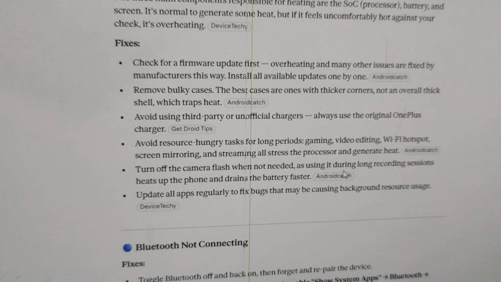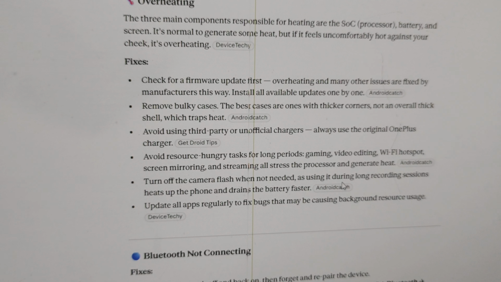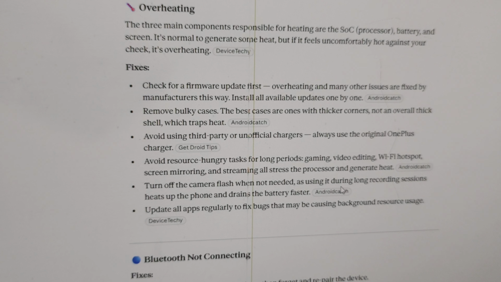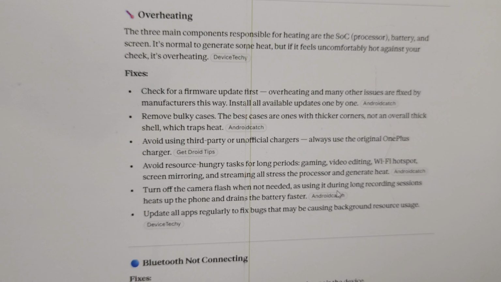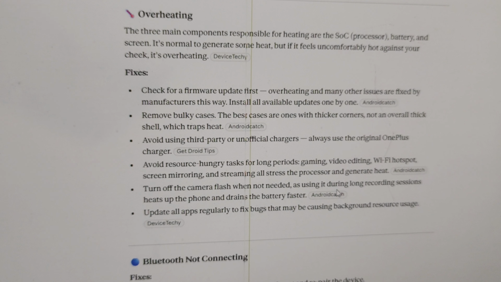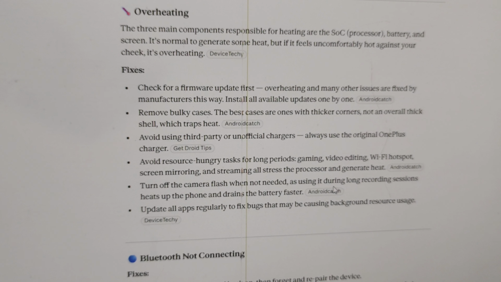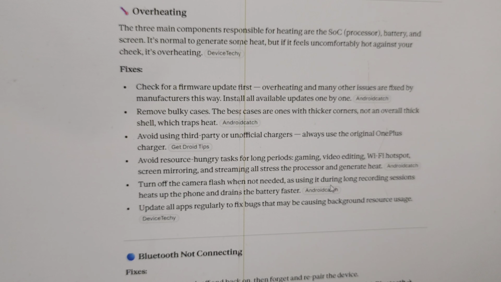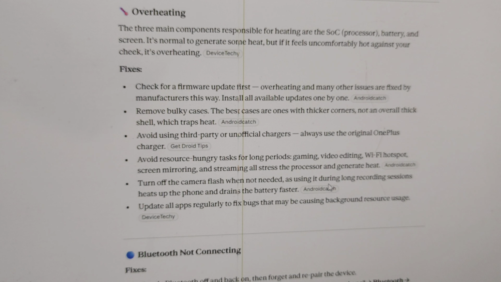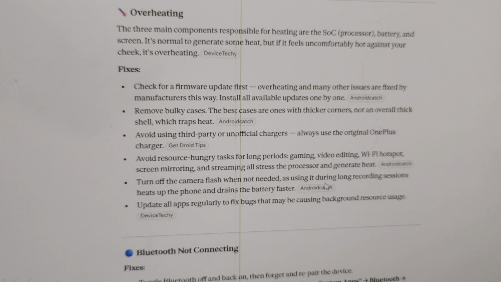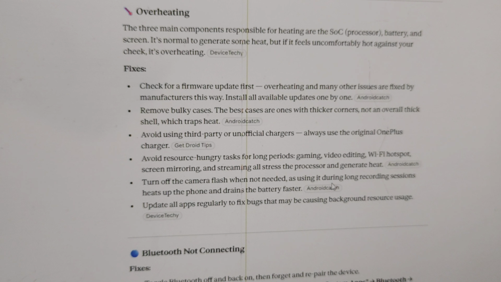Fixing: check your firmware updates first. Overheating and many other issues are fixed by manufacturers this way. Install all available updates one by one. Remove bulky cases. The best cases are ones with thicker corners, not an overall thin shell. Avoid using third-party or unofficial chargers. Always use the original OnePlus charger.